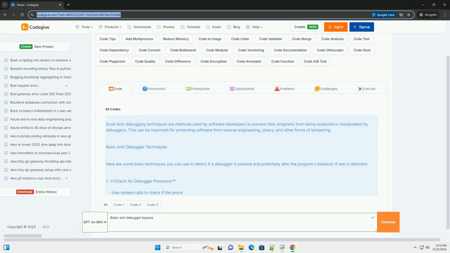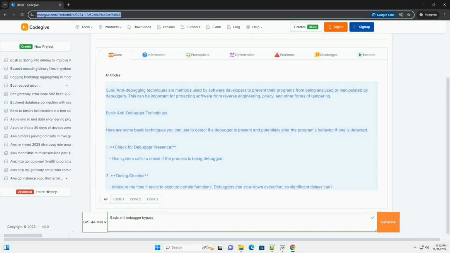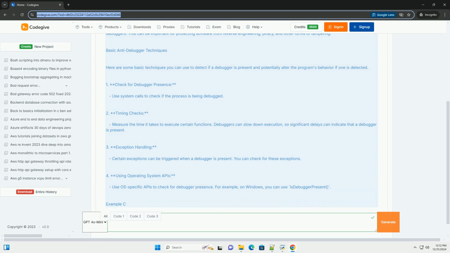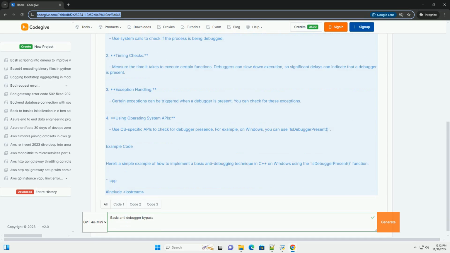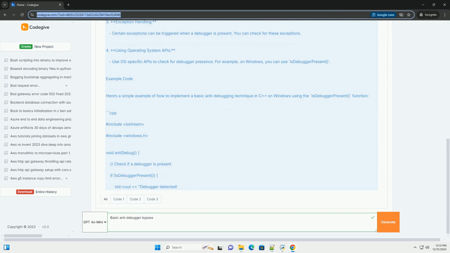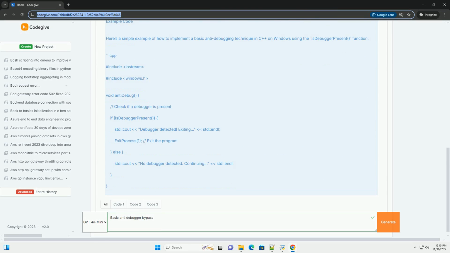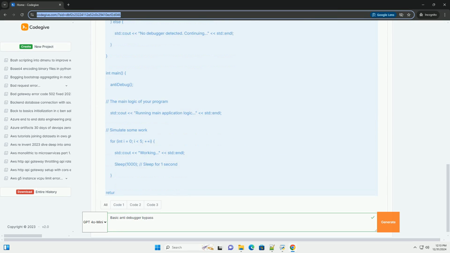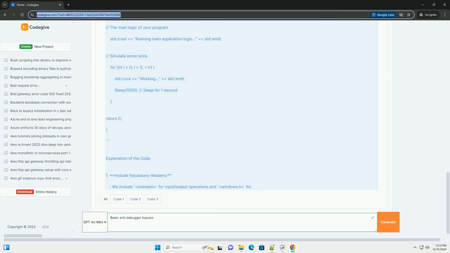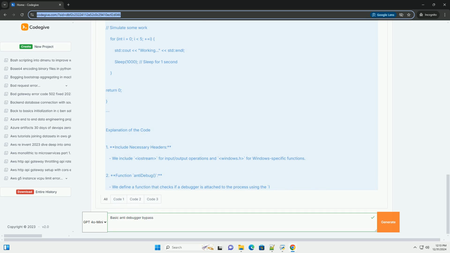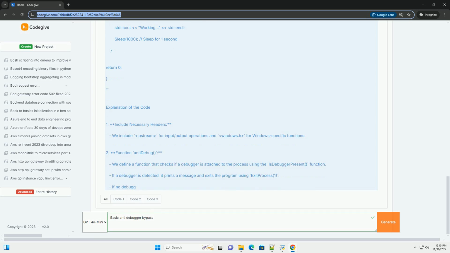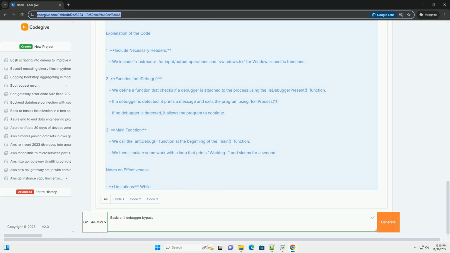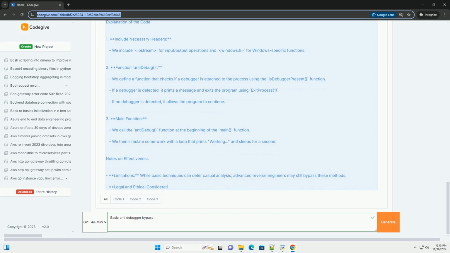Sure. Anti-debugging techniques are methods used by software developers to prevent their programs from being analyzed or manipulated by debuggers. This can be important for protecting software from reverse engineering, piracy, and other forms of tampering. Basic anti-debugger techniques. Here are some basic techniques you can use to detect if a debugger is present and potentially alter the program's behavior if one is detected.